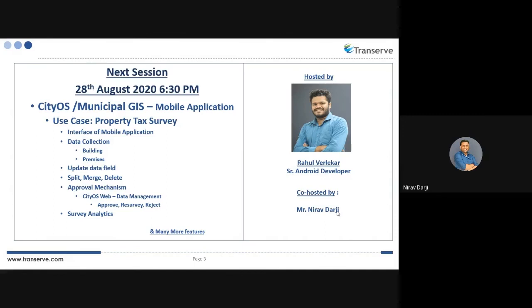We have divided this whole application into two parts. The first part, which is covered today, is how to manage the project, and how to take the building premise and building footprints onto a mobile application. Rahul will show you on 28th of August how to collect the data.